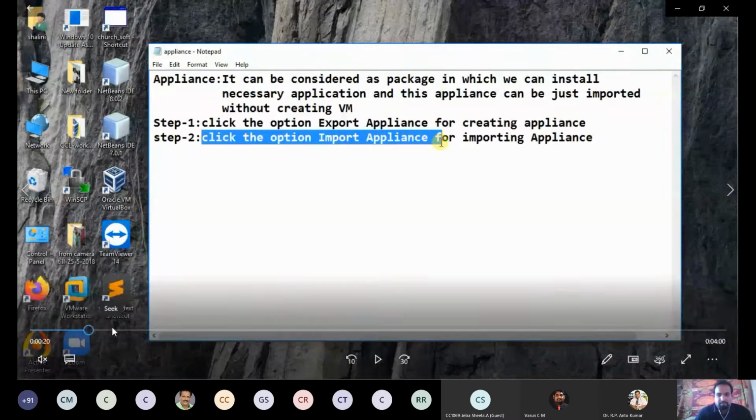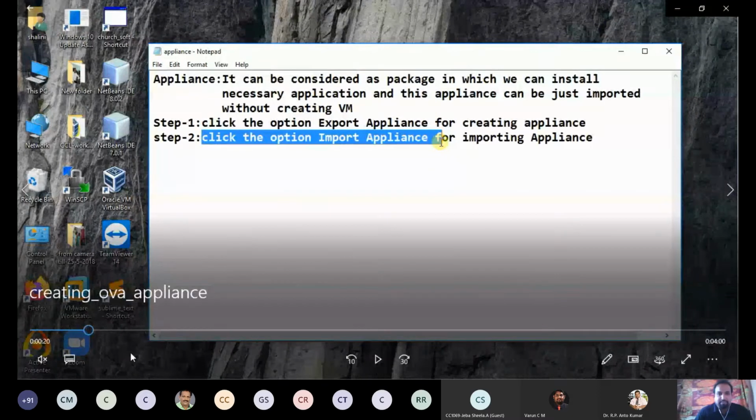Now we can see how to create an appliance. Very simple, just one button click is needed.